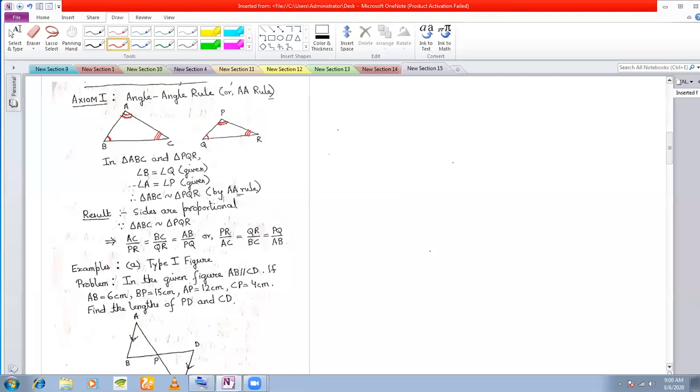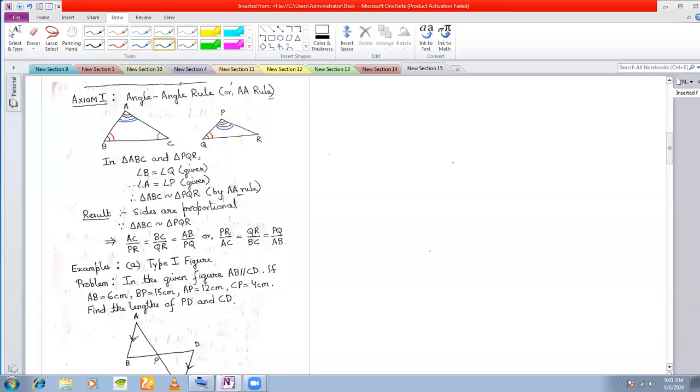So if you have two triangles in which the angles are given to be equal, let me just start once again here. If you have two triangles in which this angle is given to be equal to this angle, and this angle is given to be equal to this angle, then obviously you know that the third angle will also be equal.